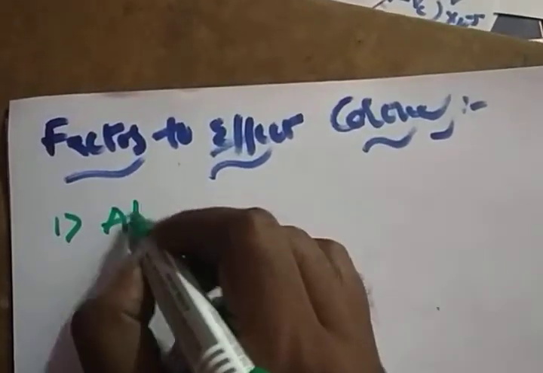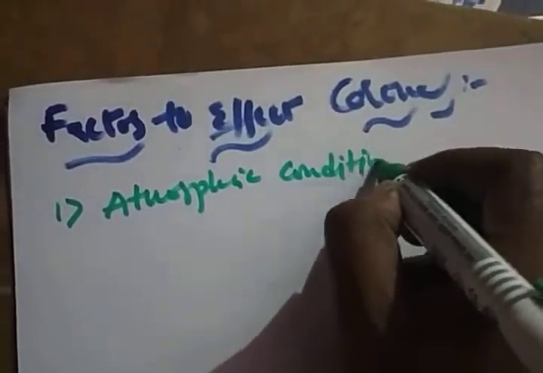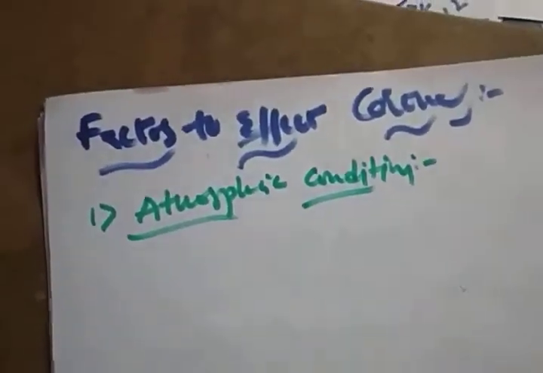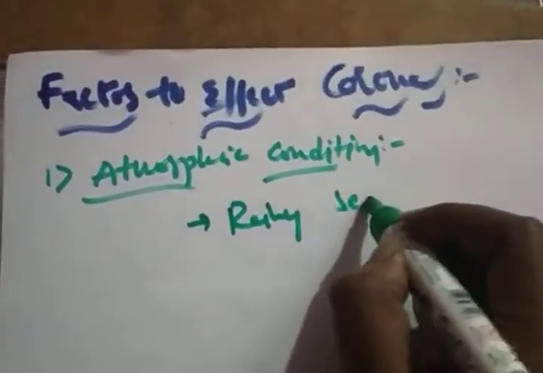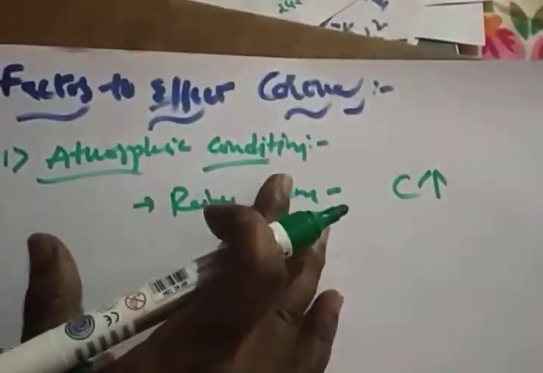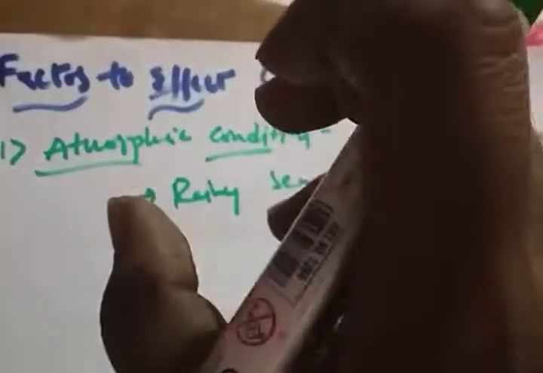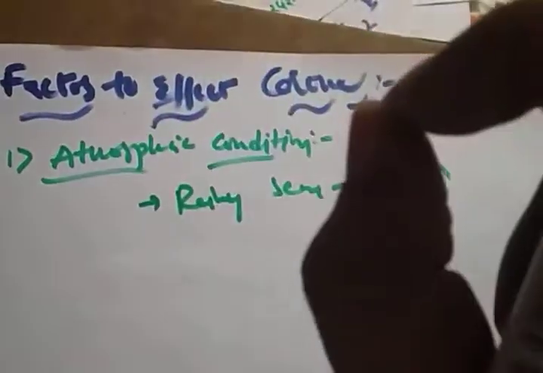The first factor is atmospheric condition. If it is a rainy season, the corona will increase. Water particles will fill the air, so a lower voltage is required for breakdown of air between the conductors.